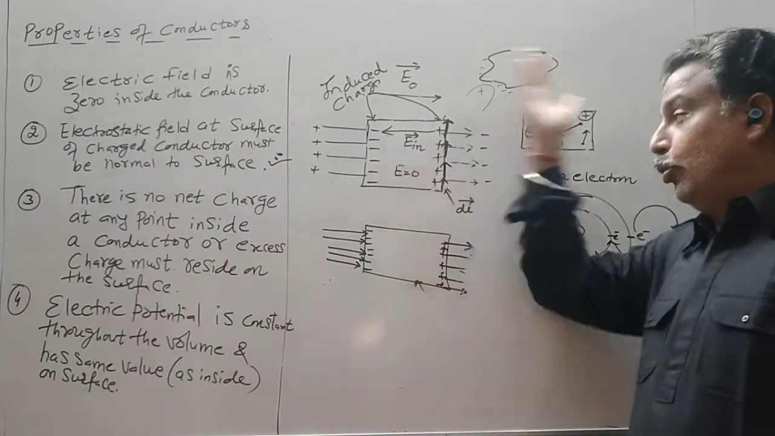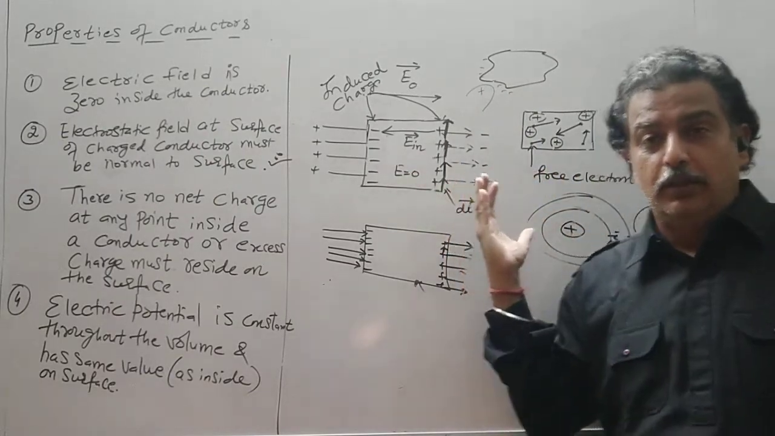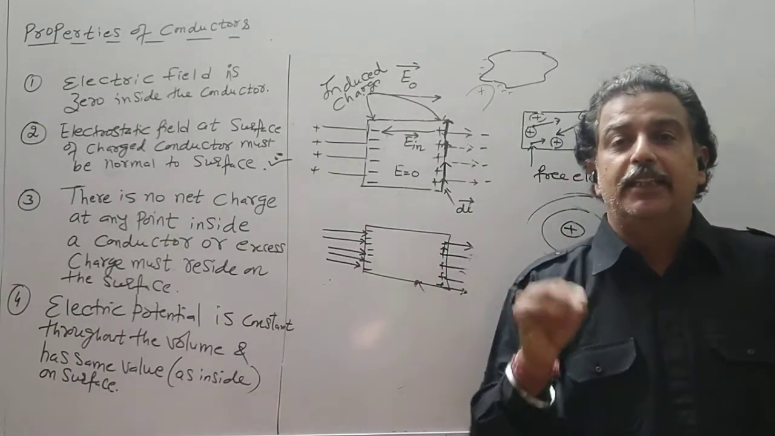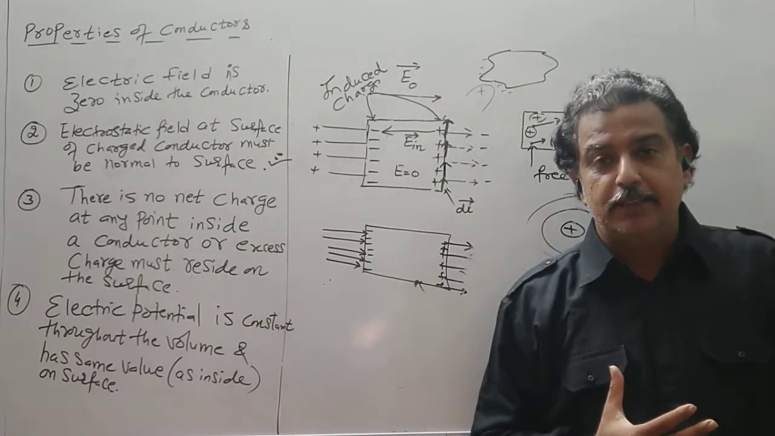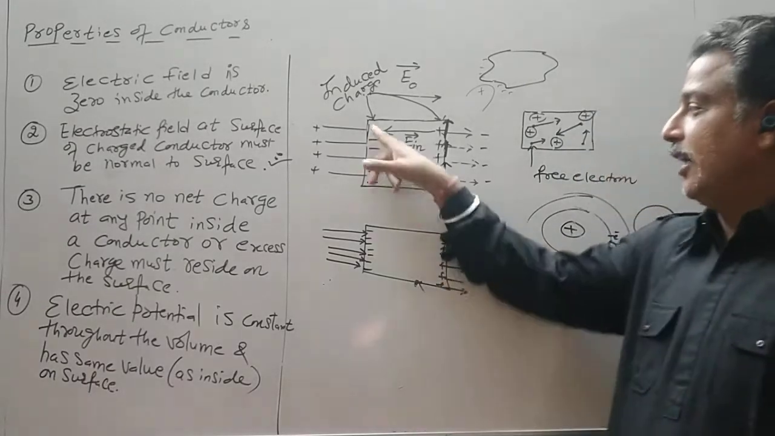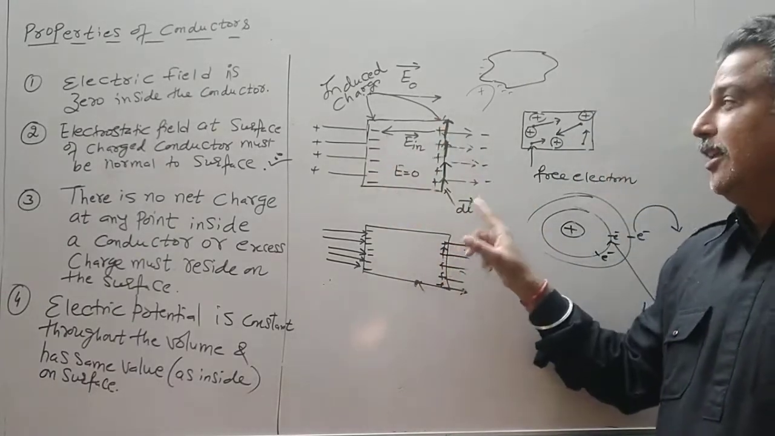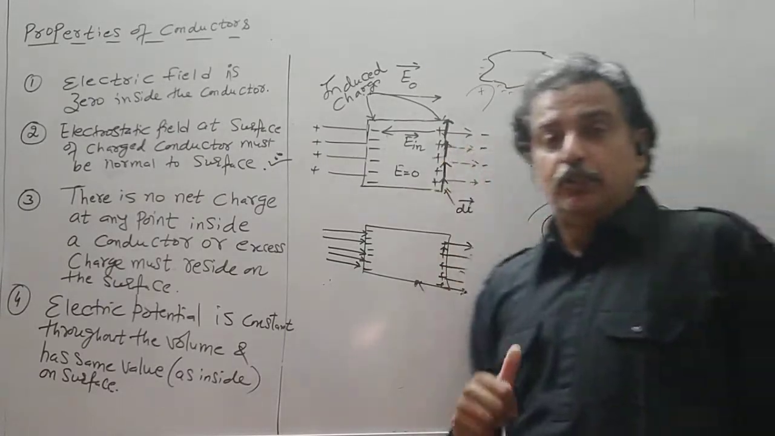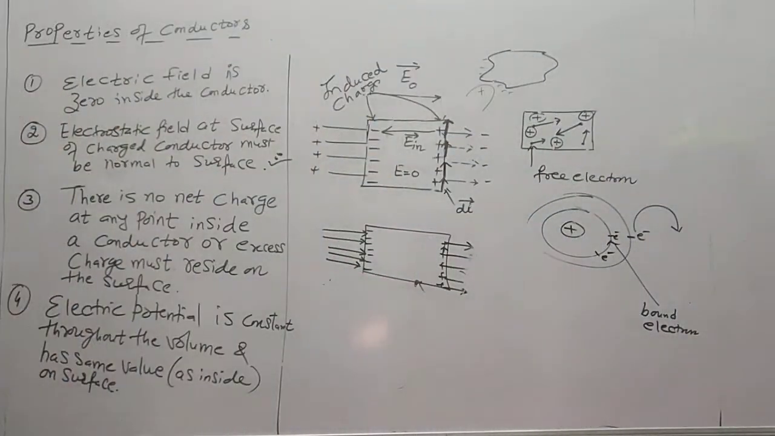They cannot move normal also. They reside on the surface. So if I say there is a redistribution of the charges, this redistribution is static in nature. These charges are static, and because they are static, their field should be normal to the surface. So that is the second property.